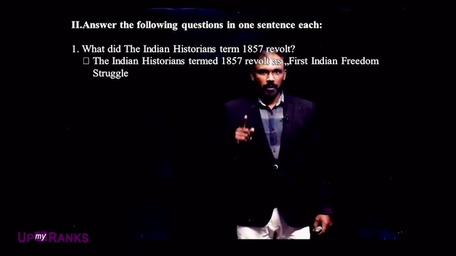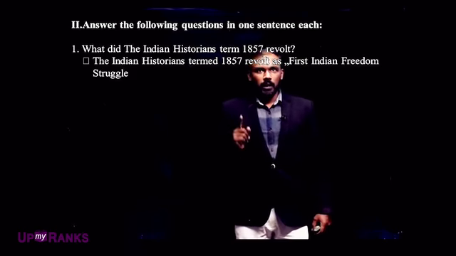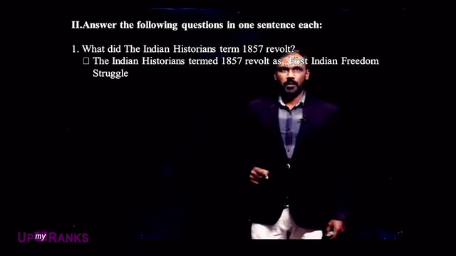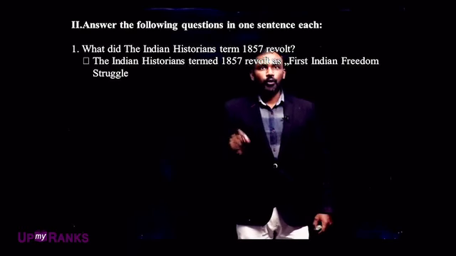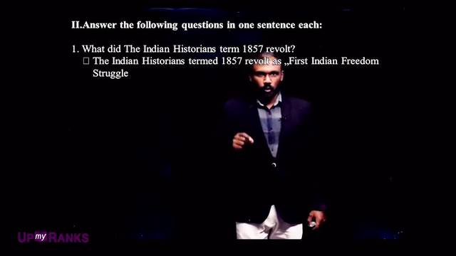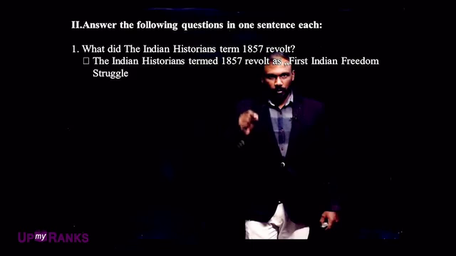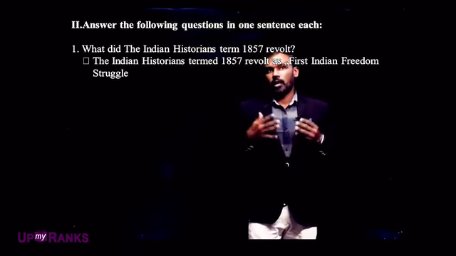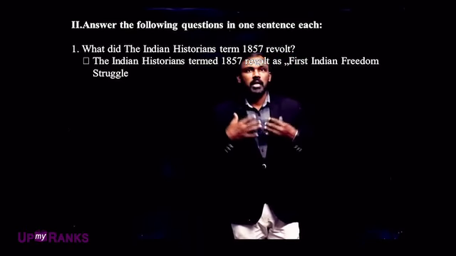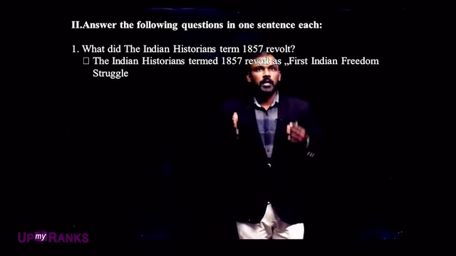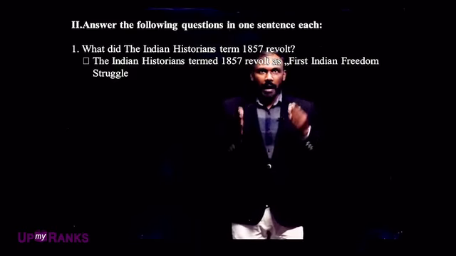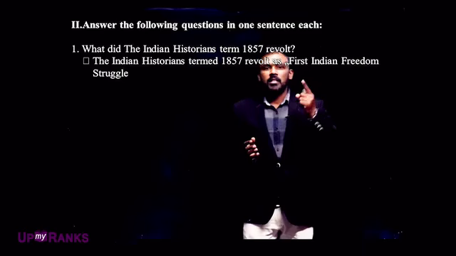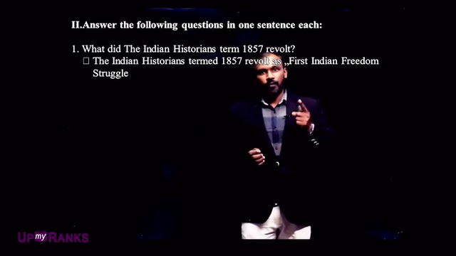The first fill-up question was: the revolt of 1857 was called as dash according to the British historians. That is Sepoy Mutiny. According to the British historians, the 1857 revolt is called Sepoy Mutiny. According to our Indian historians, this 1857 revolt is termed the first Indian freedom struggle.